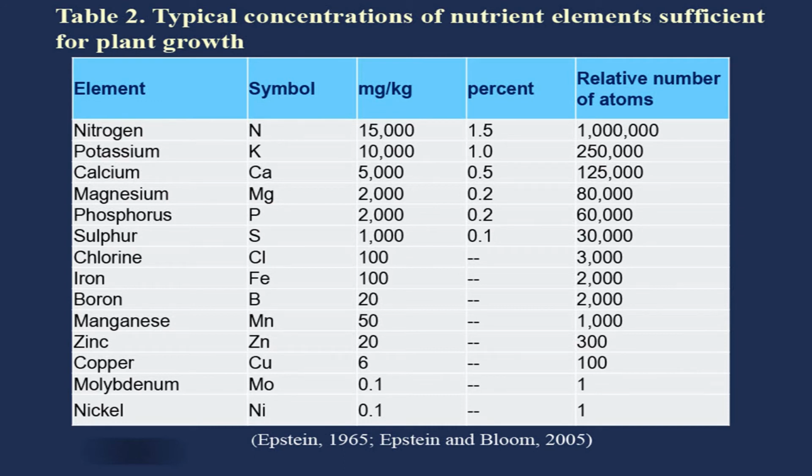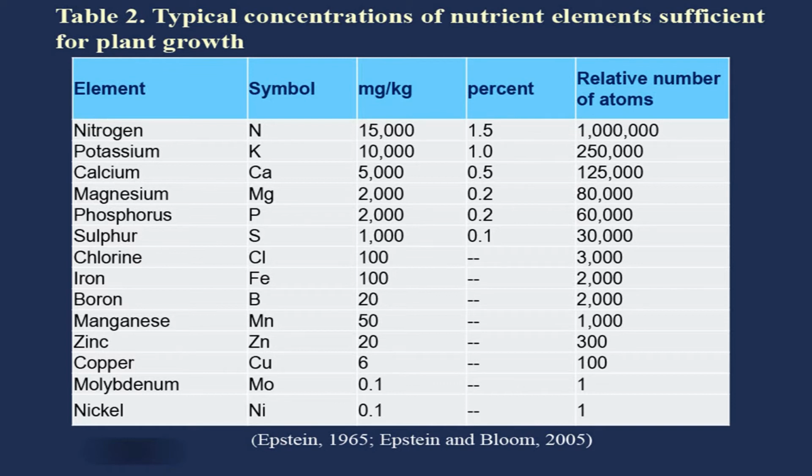This is the typical concentration of nutrient elements sufficient for plant growth. In the first column, you have the list of the elements, then the symbol of the elements, then milligram per kg. This is the typical concentration in plants in milligram per kg, and then in percentage. For some elements, the data is converted into percentage, then the relative number of atoms of different elements. See the case of nitrogen. Symbol is N. In plants, on an average, it is 15,000 milligram per kg, and if we convert it into percentage, this is 1.5%, and the relative number of atoms is 1 million, 10 to the power 6.